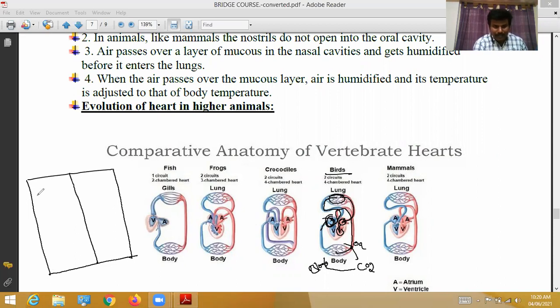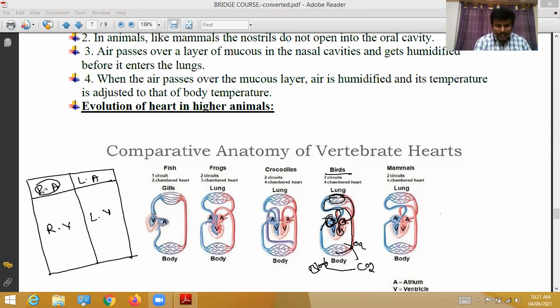See here, auricles are always smaller in size, ventricles are bigger. So this is the right auricle, this is the left auricle, this is the right ventricle, left ventricle.